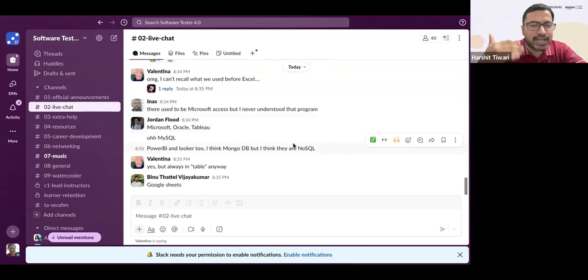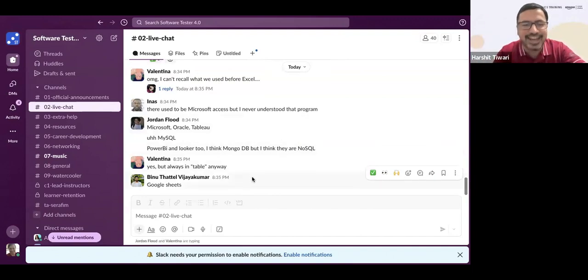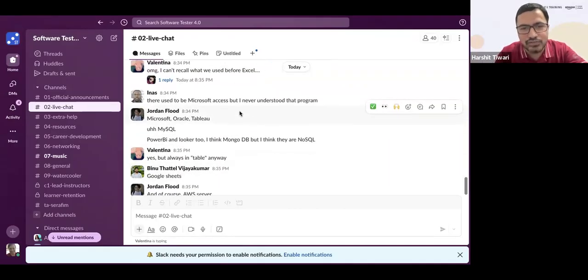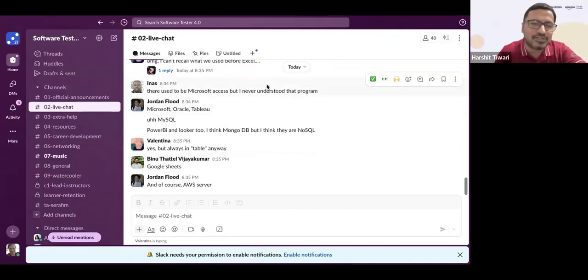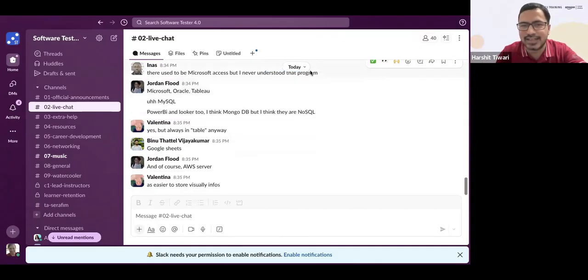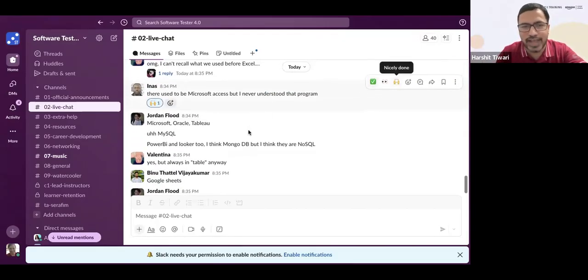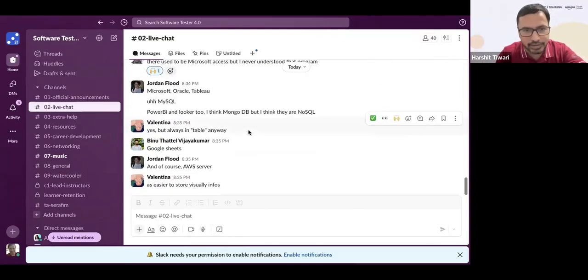Then came Excel. Bino says Google Sheets. Yeah, Bino, Google Sheets and Excel are one of the same things. Perfect. Ines says there used to be Microsoft Access, but I never understood the program. Great one, Ines, yes, that is also correct. Microsoft Access was also there. And Jordan says Microsoft Oracle, Tableau.